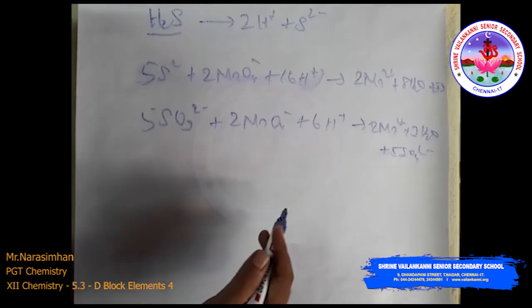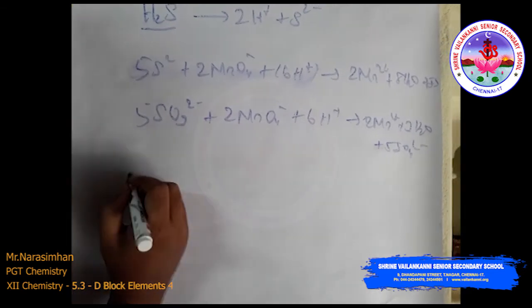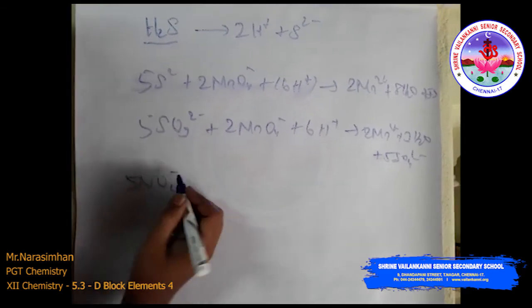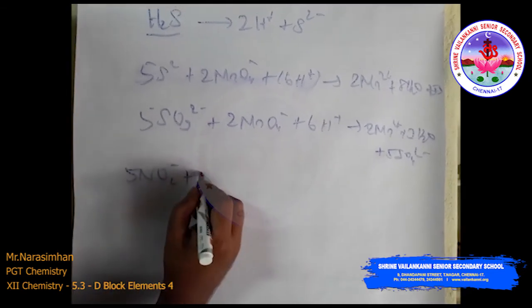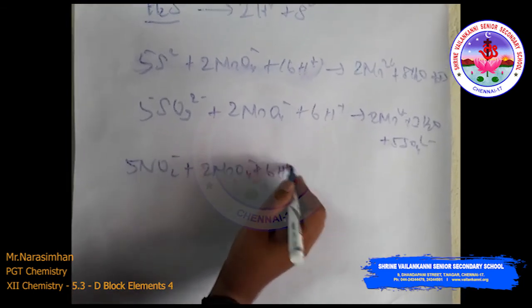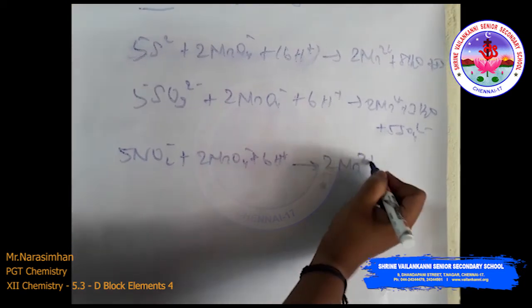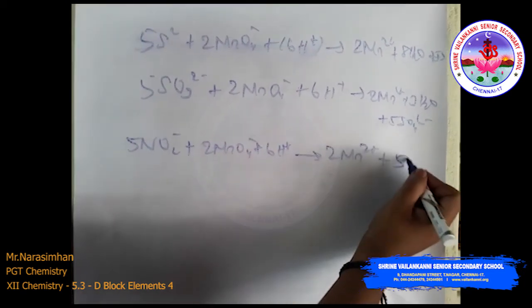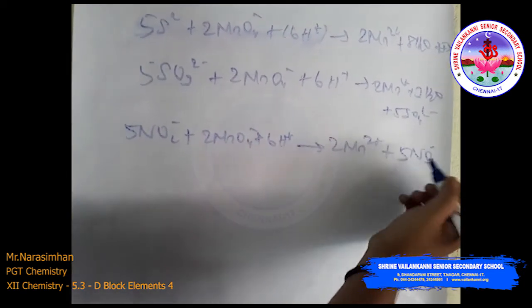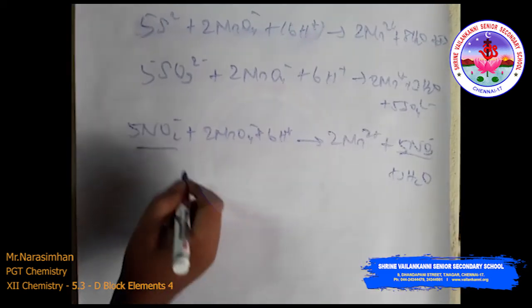Then the oxidation of nitrite to nitrate: 5NO2 minus, this is nitrite, reacts with permanganate and 6H plus in the presence of acid, and we get 2Mn2 plus and 5NO3 minus. This is nitrate, and this is nitrite.